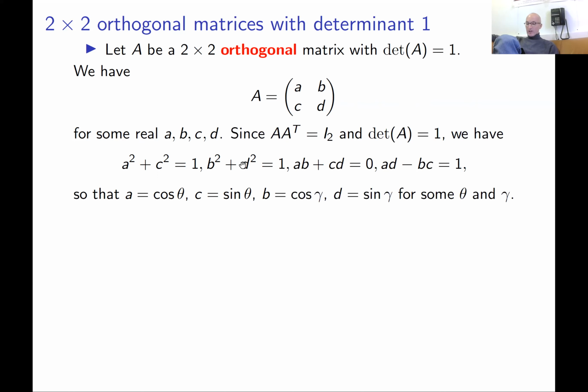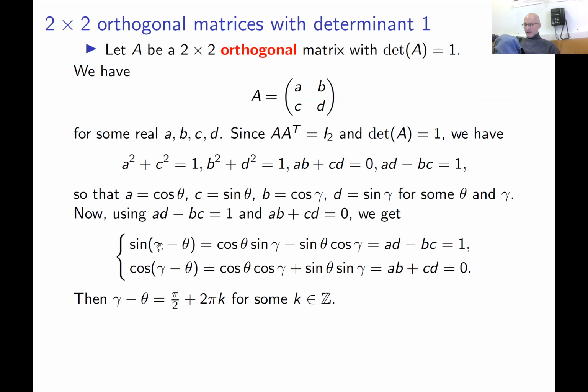Likewise, this equality implies that b and d are cosine and sine of some gamma. Yeah? Okay. Look, we already reduced these two conditions basically to the fact that this is cosine and sine of some angle. Yeah. But now we use this equality, you just substitute all of these numbers here, and you get a familiar formula for the angle,